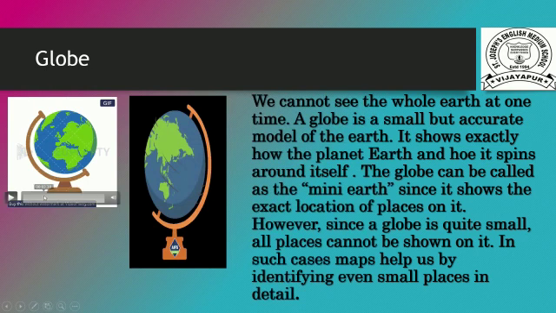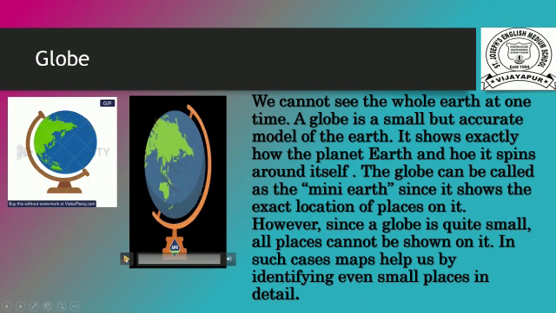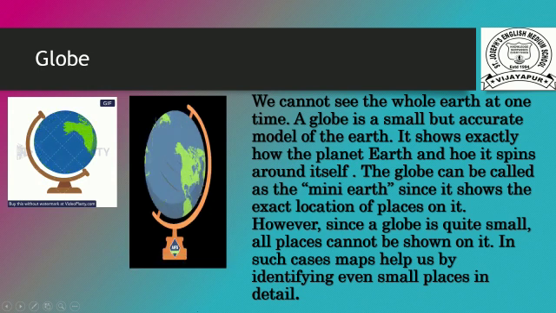We cannot see the whole earth at a time. A globe is a small but accurate model of the earth. It shows exactly how the planet Earth spins around itself.